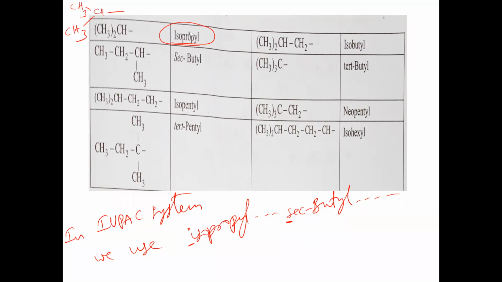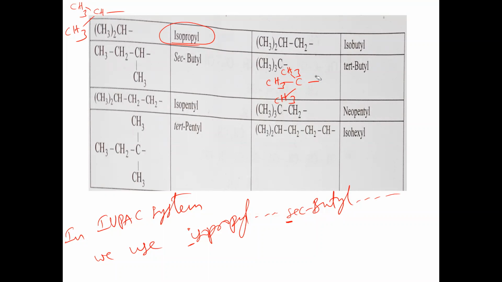Generally it is used in the common name, but the isopropyl group will be located. Suppose the isopropyl group is on the third carbon in the parent chain, then 3-isopropyl we can write directly. Okay, keep that point in mind. And isobutyl, secondary butyl, and tertiary butyl. Here also we have to expand these methyl groups. On the C bond, how many times should the methyl group be there? 3 times. CH3 taken thrice, given 3 times, like this. It is tertiary butyl.